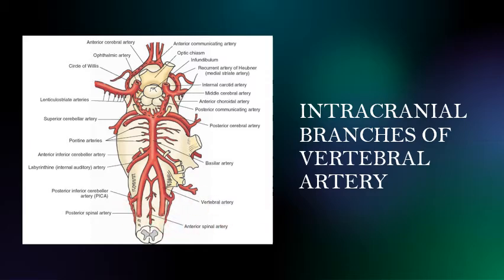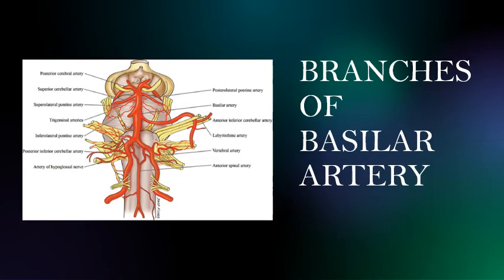Okay. Besides that, let us see now what are the branches of basilar artery. In that the first thing you can see, superior cerebral artery, that is one thing. Anterior inferior cerebral artery, right? Then you have the pontine branches and labyrinthine artery. Here you can see the labyrinthine artery. ठीक है, labyrinthine artery भी है.